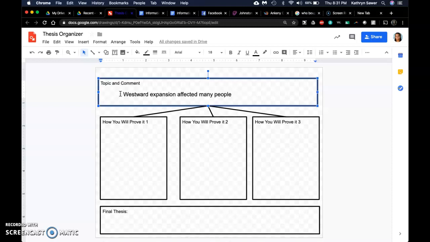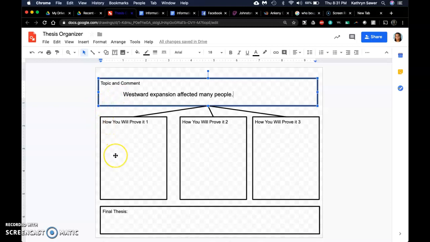This is my opinion. It cannot be proven right or wrong because it is my opinion. It is my job to prove that I am right. So I'm going to list 3 reasons why I think westward expansion affected many people, or how it was affected.